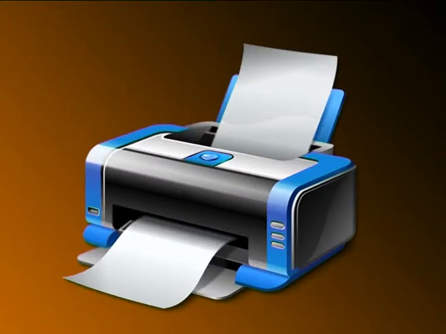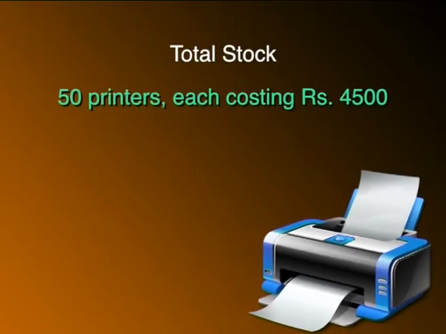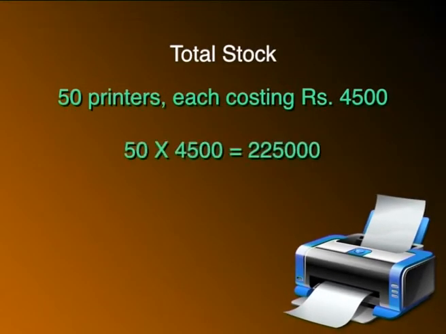Let us take one more example on this. Let us say Messrs. Ashok Traders deals exclusively in printers. At the end of the year, it has a stock of 50 printers, each costing rupees 4,500, total stock value rupees 2,25,000. All of a sudden, the company increased the price of the printer by rupees 500. Now, if Messrs.